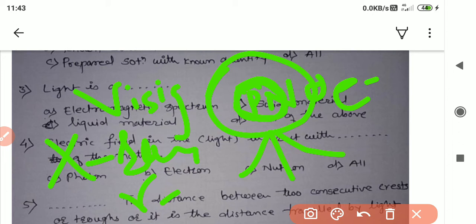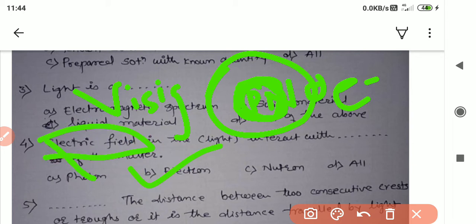So, in analytical chemistry, we will be studying about UV light. In this case, see, the proton in the nucleus never interacts with the light. The neutron also is in the nucleus, means both are placed in the nucleus, hence cannot interact with the electric field. So in this case, only the electron, available outside the nucleus, interacts with the light or electric field.